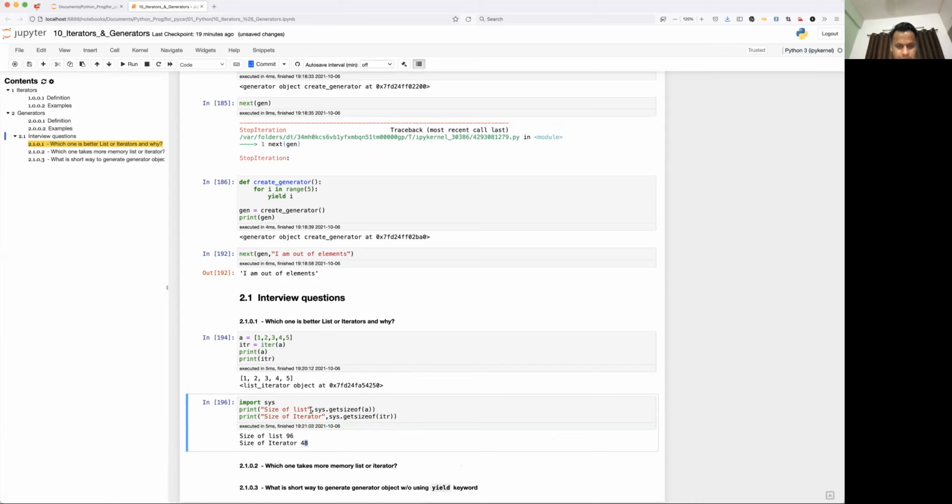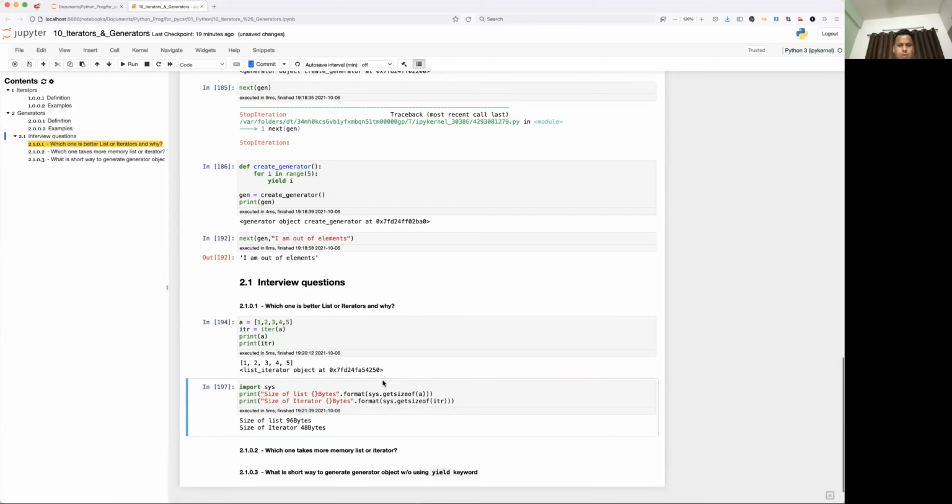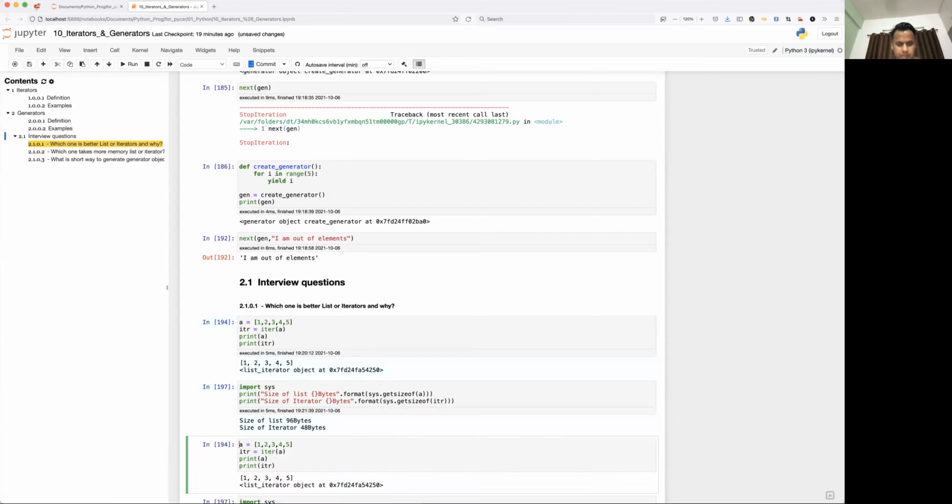Okay, so again I'll prove it. Let me give another example, by having 10 elements.